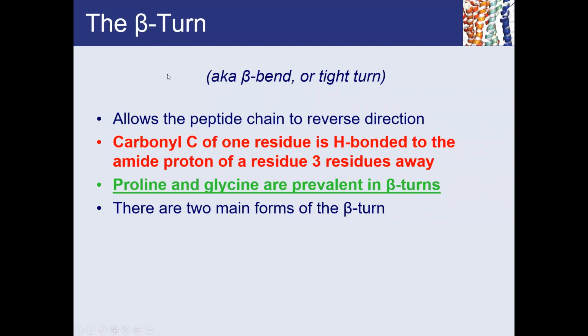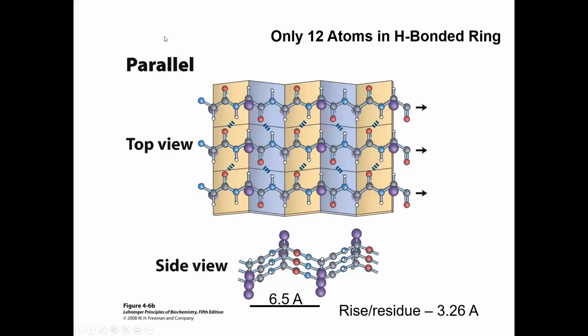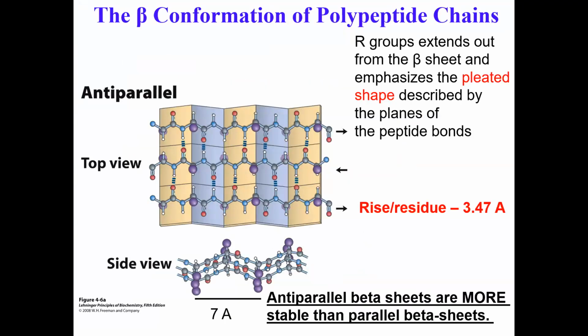What about beta turns? Beta turns allow, for example, this beta strand, one of the strands, to come right back. You can imagine that this strand can just go and loop and then come back and create anti-parallel beta sheets, right? And it does happen a lot.